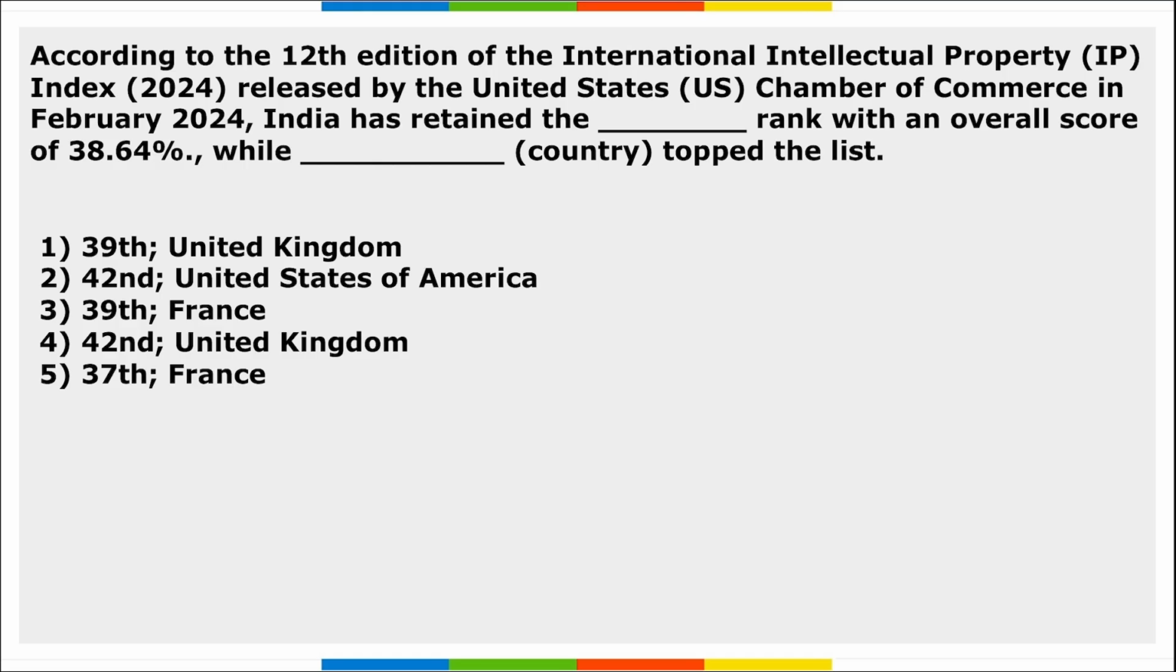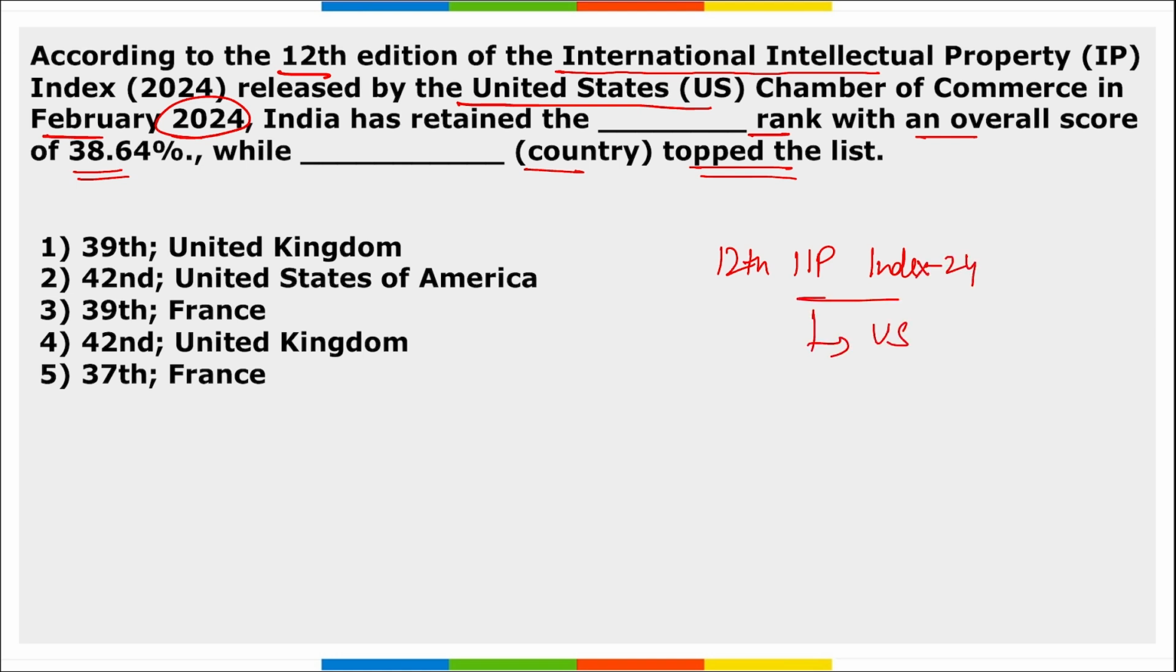Let's start. First is, according to the 12th edition of the International Intellectual Property Index released by United States Chamber of Commerce in Feb 2024, India has retained the Dash rank with an overall score of 38.64%, while Dash country has topped the list. So in the 12th edition of International Intellectual Property Index for 2024, that is released by US Chamber of Commerce in Feb, what is the rank of India?